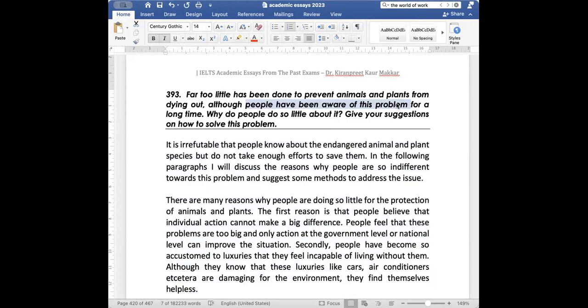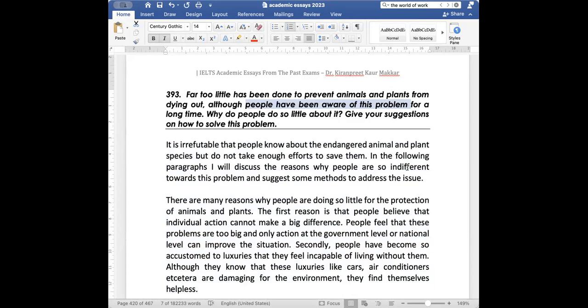ठीक है. It is irrefutable that people know about the endangered animal and plant species but do not take enough efforts to save them. In the following paragraphs, I'll discuss the reasons why people are so indifferent towards this problem and suggest some methods to address the issue. So, ये हो गया problem solution essay की introduction.